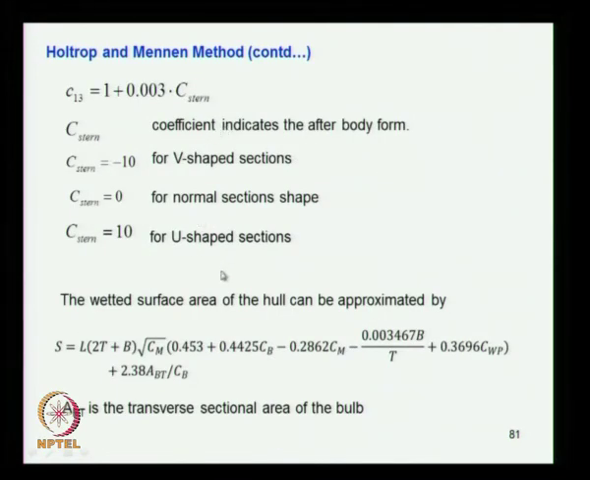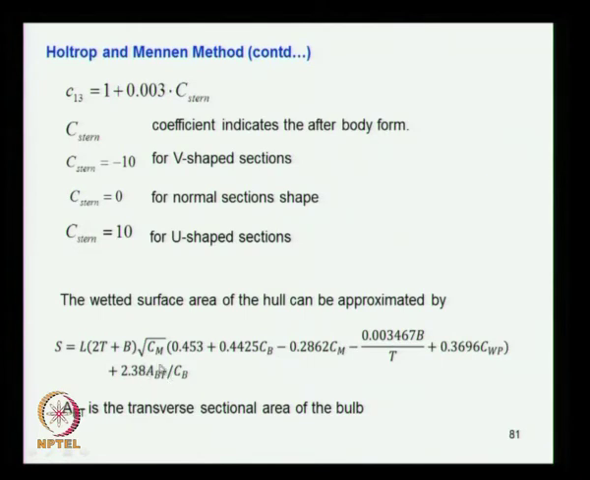Now you look at the wetted surface area, how it is defined. The wetted surface area of the hull can be approximated by S is equal to L, the length of the ship, into 2 times the draft plus breadth of the ship, into the square root of the midship area coefficient, into this expression, into the block coefficient, then the midship area coefficient here, then B by T here, then the water plane area coefficient, and finally the bulb effect, ABT, that is the transverse section area of the bulb, divided by CB.